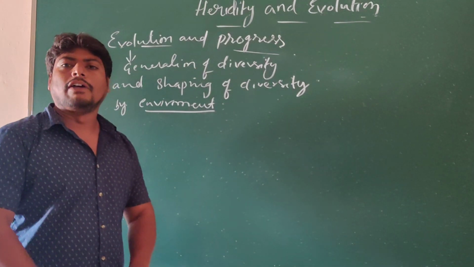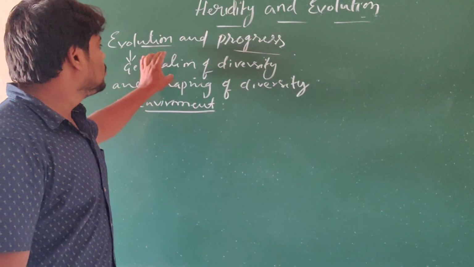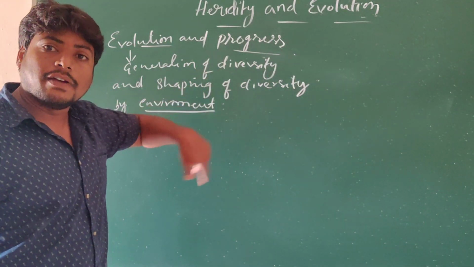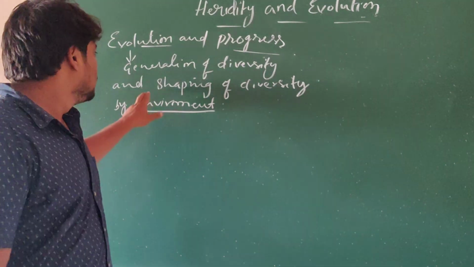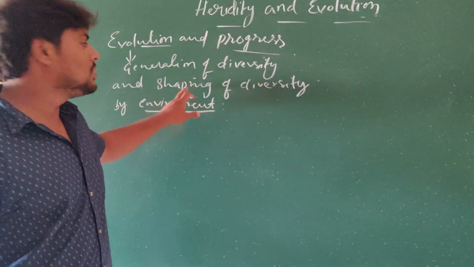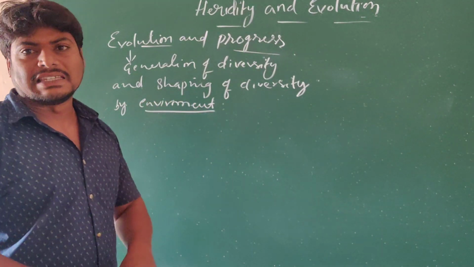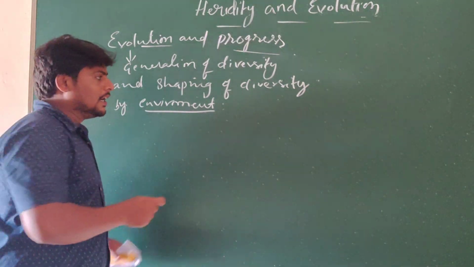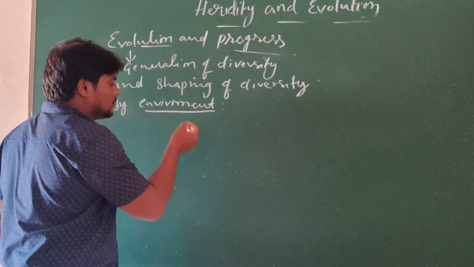That is how evolution is caused by the generation of diversity, and this diversity is modified by the environmental system. Understand?